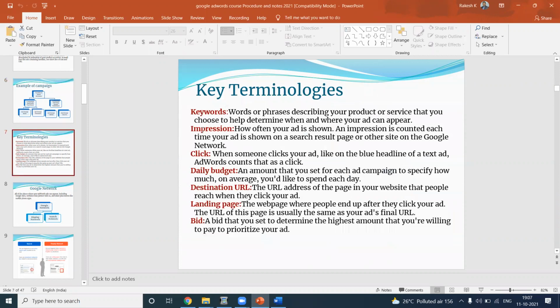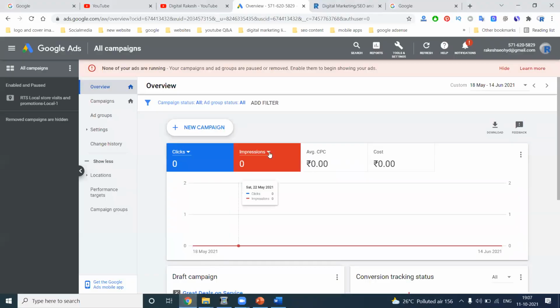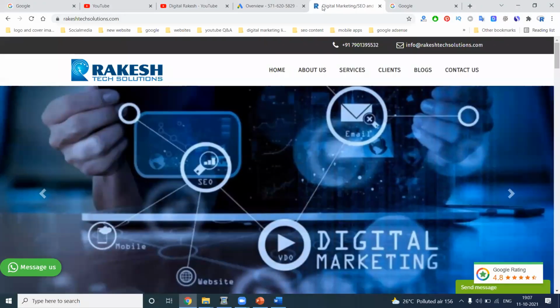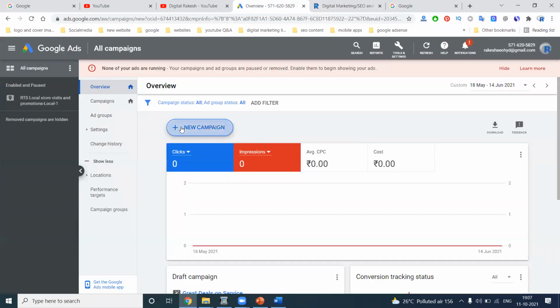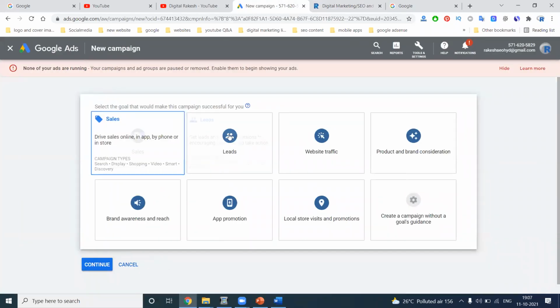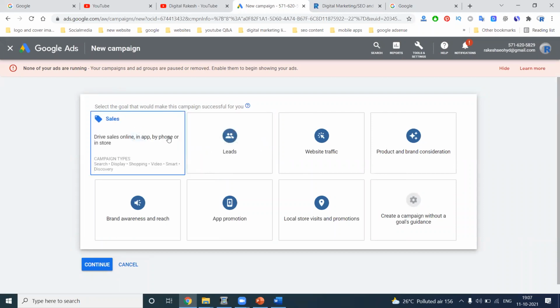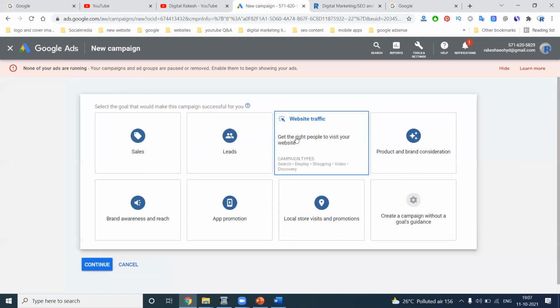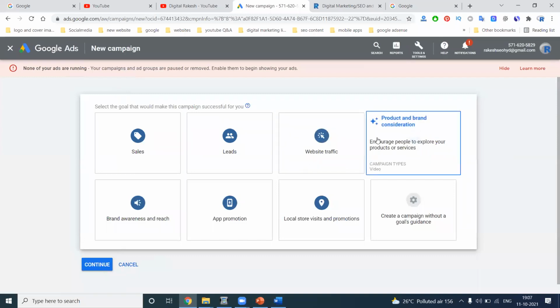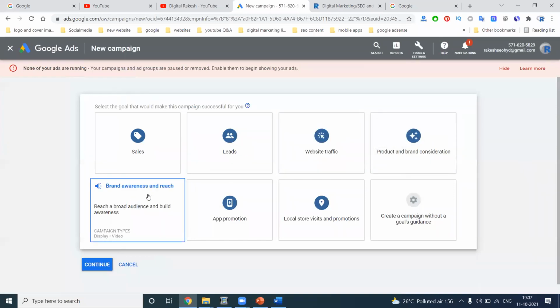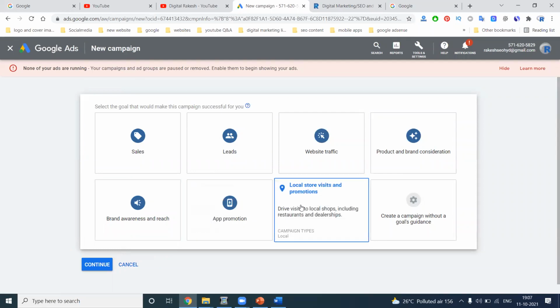Keyword selection, impressions, clicks, daily validation, destination URL, where people will reach your business, landing page, and bidding. So I'm selecting this, my website. I'm into customer services, training, anything we can promote. For any campaign you create, two things are important. These are the goals. Goals are nothing but sales, lead generation, website traffic, brand consideration and awareness, app promotion, local store